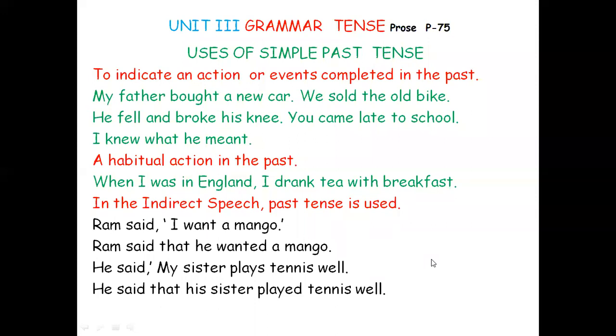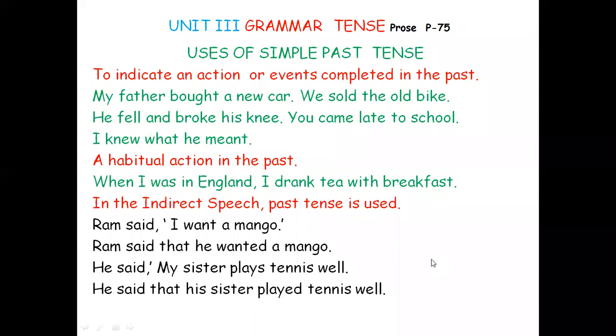Here we can use one of the 13 modal auxiliaries also. I think you might remember that. For a discontinued habit we use "used to". Here you can replace "drank" by "used to". When I was in England, I used to drink tea with breakfast. That is the meaning here. When I was in England, I drank tea with breakfast.